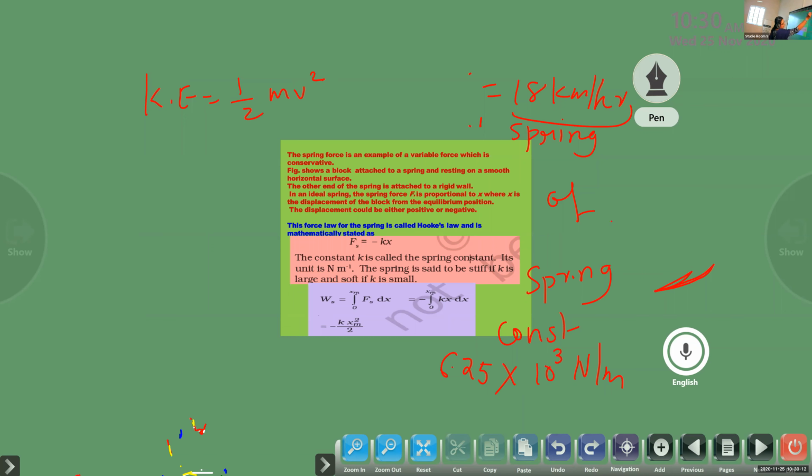Now here velocity is 18 kilometer per hour. We need to convert it into meter per second. So multiply with 1000 by 3600. I am just writing in the small fraction, okay? Mass is given to us. Just give me the answer, children.